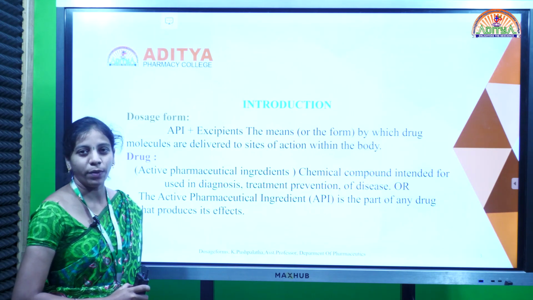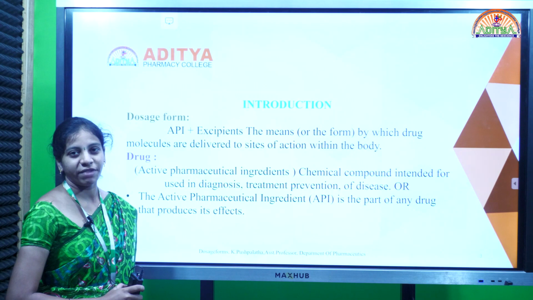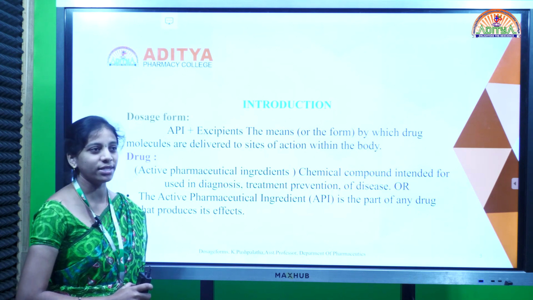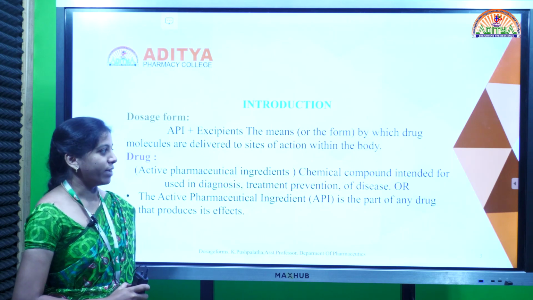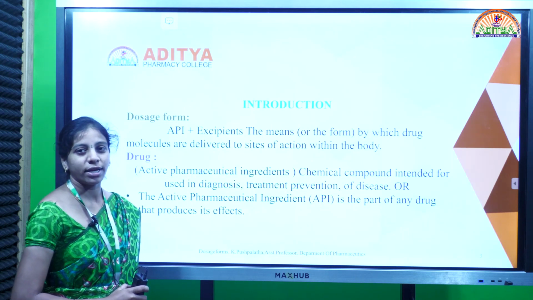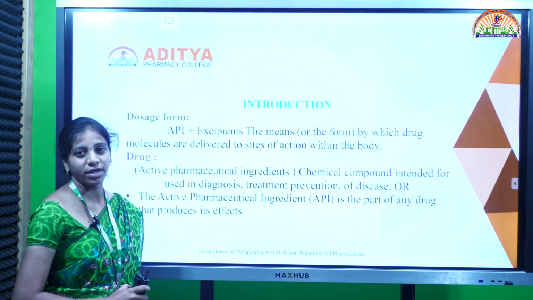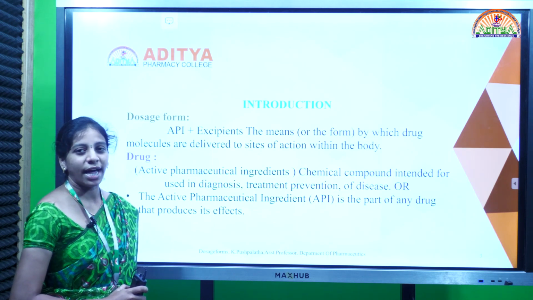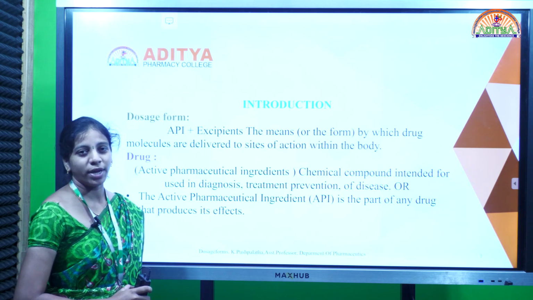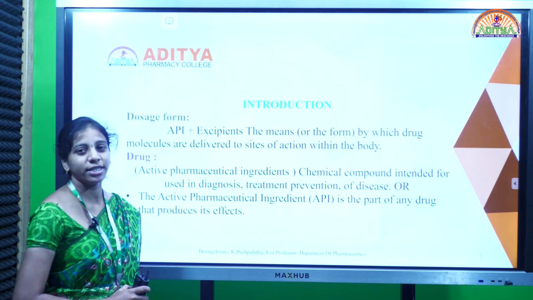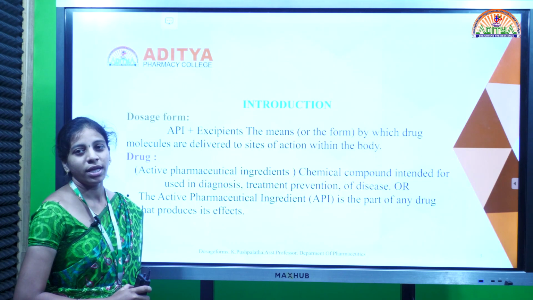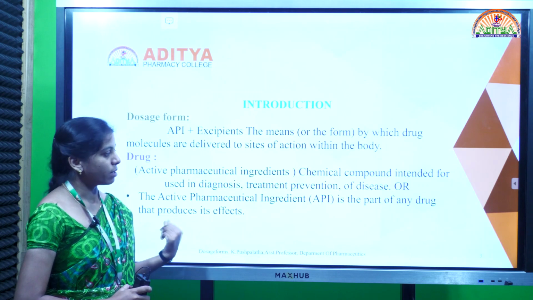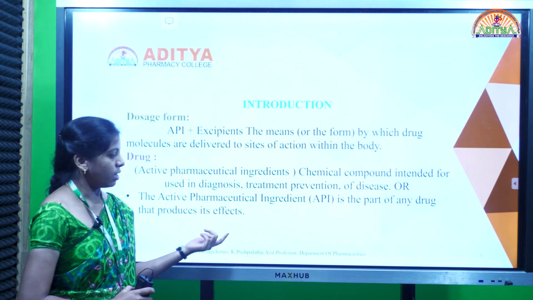Drug is a chemical compound which is used for treatment, prevention, diagnosis and mitigation of a disease or a disorder in humans as well as animals. Whereas dosage form is a composition of active pharmaceutical ingredient, that means drug, and excipients. So the composition of excipients and active pharmaceutical ingredient is known as dosage form, whereas a drug is a chemical substance which is used to prevent, treat and mitigate the disease or disorder.